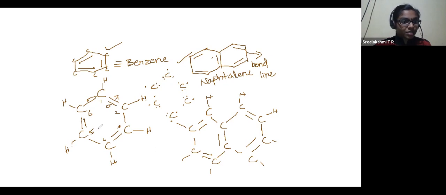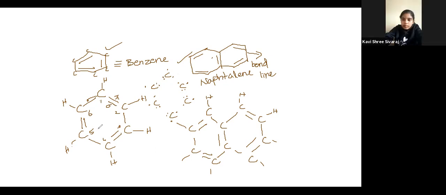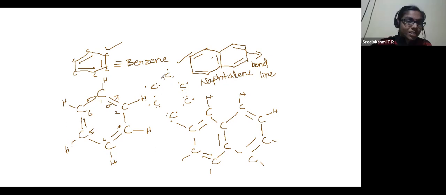Kavishri, any doubts? No, ma'am. Good. So these two pairs of electrons undergo double bonding. This one electron will undergo single bonding. The electron at the top will bond with hydrogen. That should also be shown.